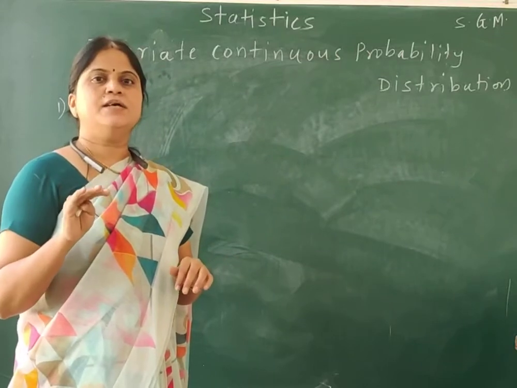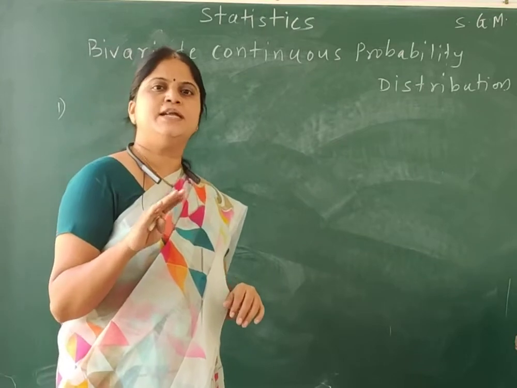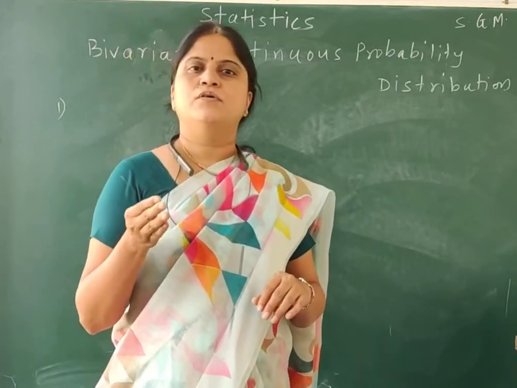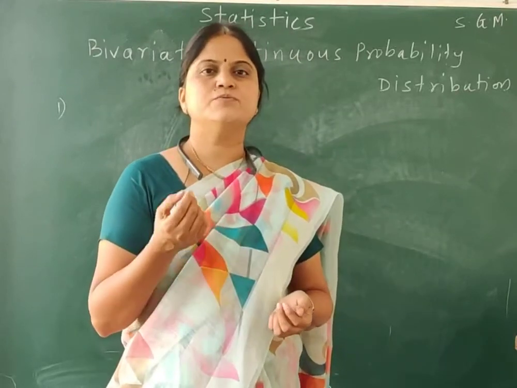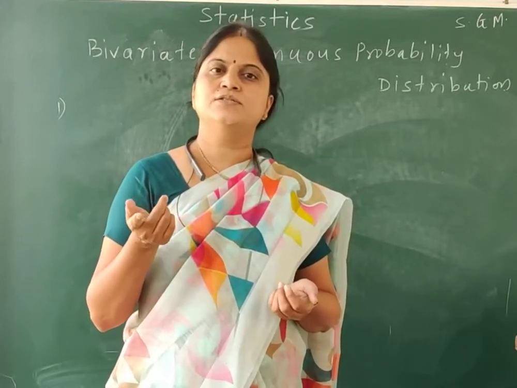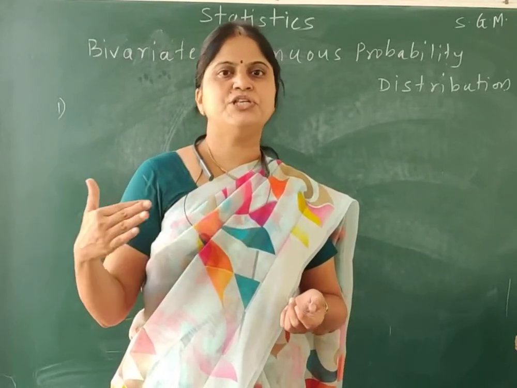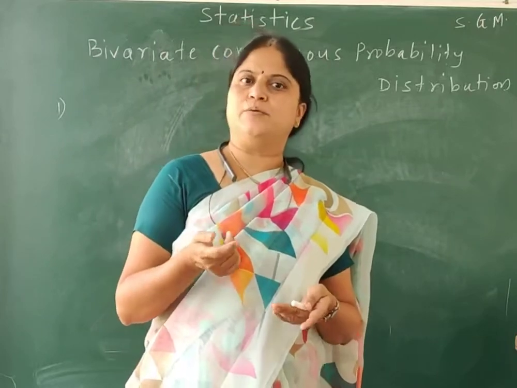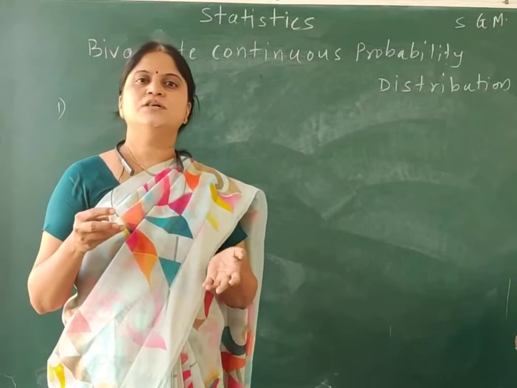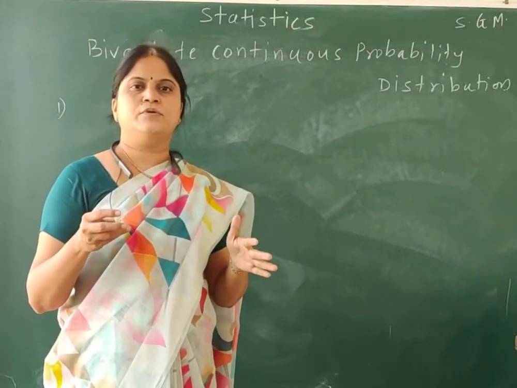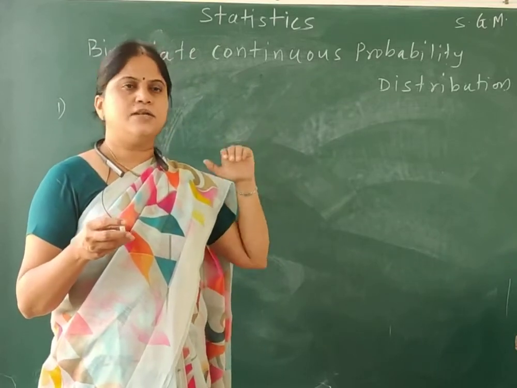Bi means two, and variable means the entity which changes its value, while a constant doesn't change its value. For example, suppose the random variable x is your height, your weight or your age, it will be a changing quantity, isn't it? So that is a variable. Fine. So continuous means the data set which has uncountably infinite number of points, and that is called a continuous random variable.